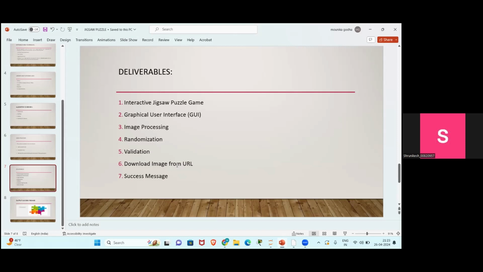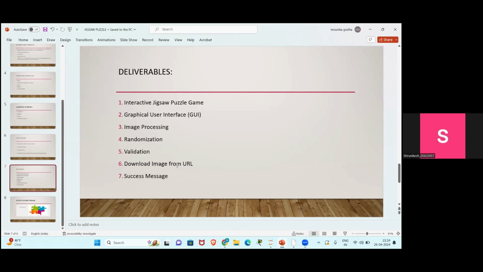And second, the graphical user interface. The game features a graphical user interface built using the tkinter library, a standard GUI toolkit for Python. The users can interact with the puzzle through a canvas, click events and the buttons. And third, we have image processing. The code processes an input image and divides it into puzzle pieces based on a specific size. Here we are using 3 by 3, and it uses PIL, the Python Imaging Library, or Pillow, for image manipulation tasks such as cropping or pasting.